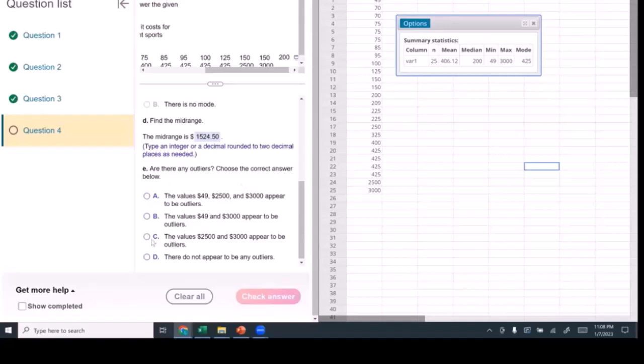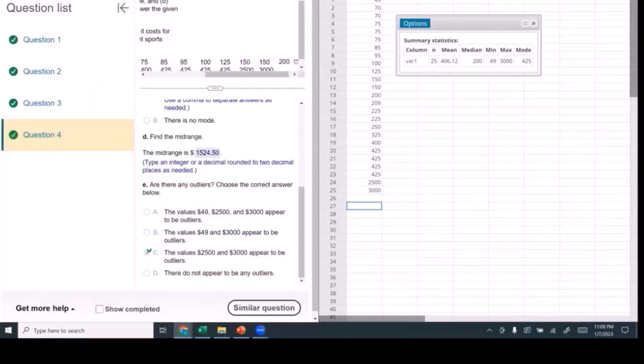Are there any outliers? Yes, there are. These two right here appear to be outliers, because they're just so much bigger than everything else. Check answer. And that ends 3.1.